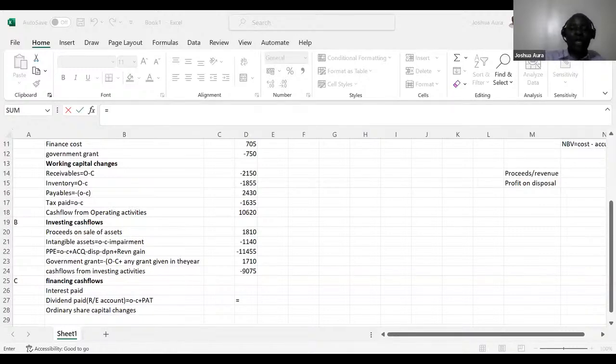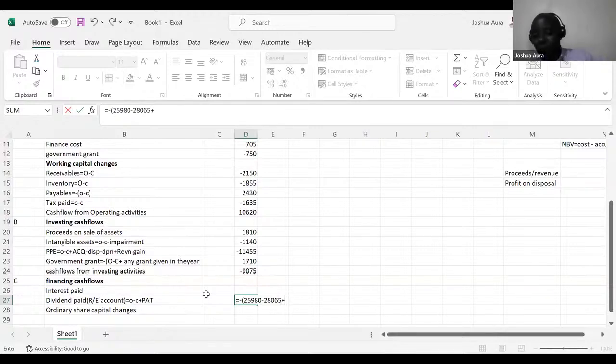So could you kindly do this in your cash flow statement, you'll come and say equals. Because of the word paid, it'll be important just to get this right. So say minus, put brackets there. So you have here 25,980 minus 28,065 plus 5535. And then you close brackets like that.